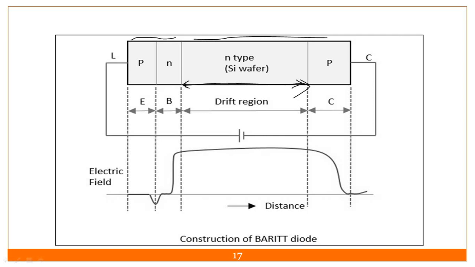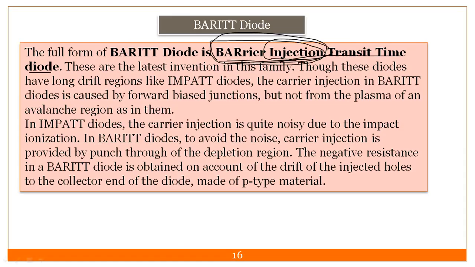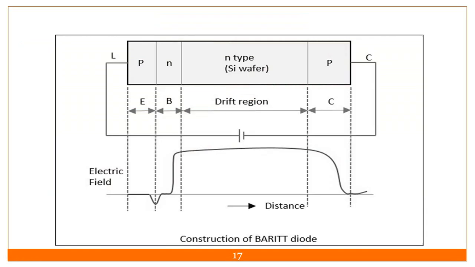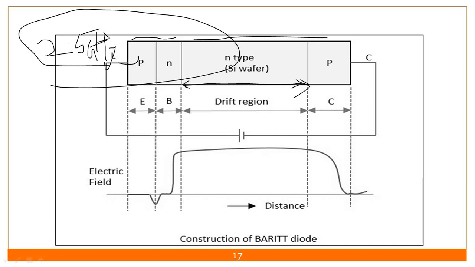So why are we studying these diodes, the ATDs and all that? Think about the satellite transponder, transmitter or receiver. At microwave frequency, near about 2.5 gigahertz, we are using it for uplink and downlink. Uplink has more frequency and downlink has less. So this is very high frequency, gigahertz.